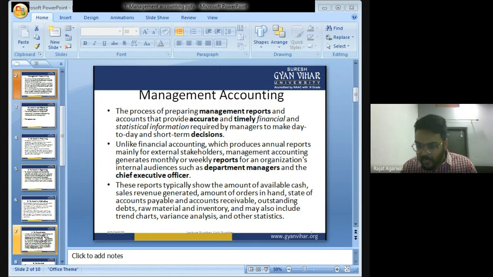So management accounting consists of both monetary as well as non-monetary information. Unlike financial accounting, in which there is only monetary information, in management accounting there is both monetary as well as non-monetary information.